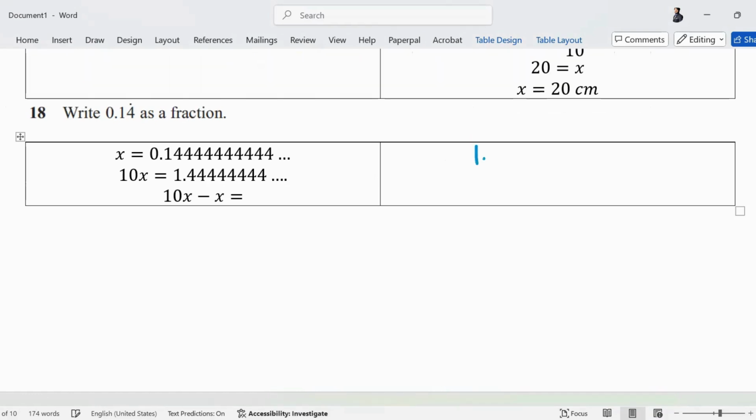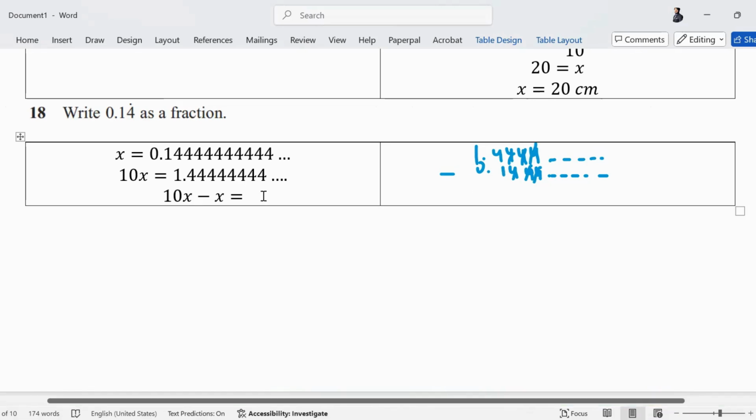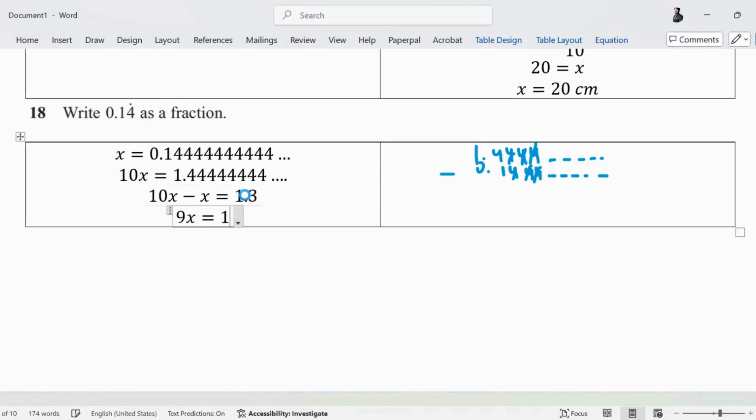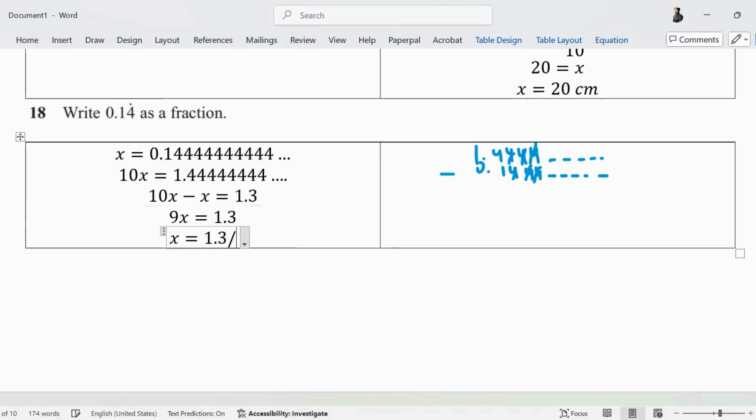I am subtracting 1.4444 and so on. ये पूरे से मैं माइनस कर रहा हूं 0.1444. तो जितने मेरे ऑल द डेसिमल्स, सॉरी ऑल द डिजिट्स ऑन द राइट, वो सब कैंसिल हो जाएंगे. Every 4 subtracted from 4. 4 minus 1 will be, and 1 minus 0 will be. So my answer will be 1.3. So 9x is 1.3, x is 1.3 upon 9.